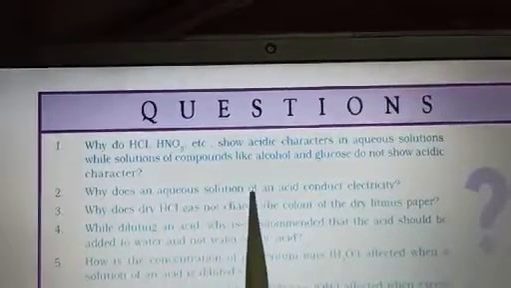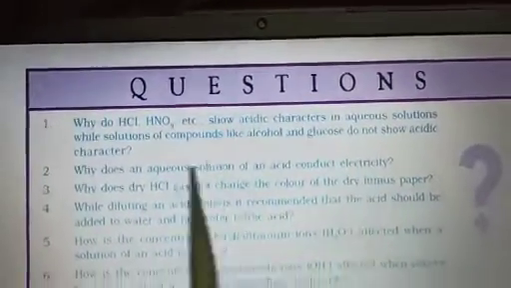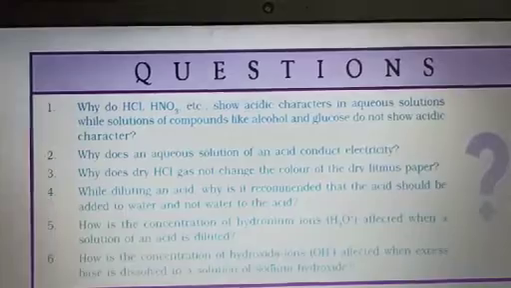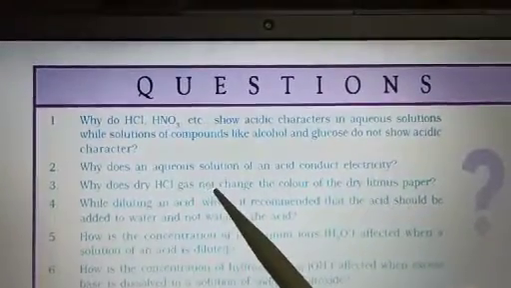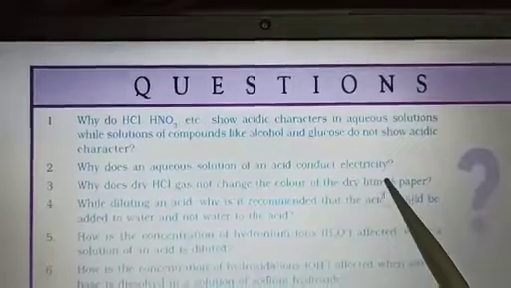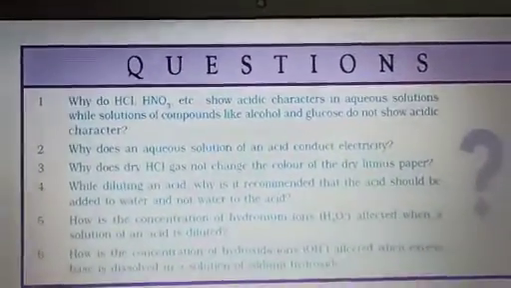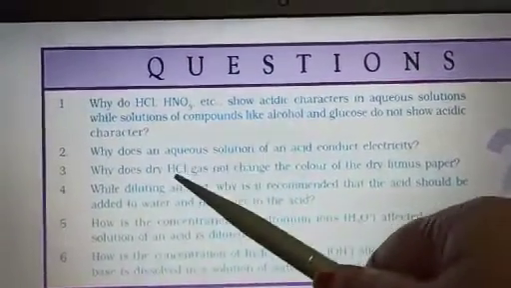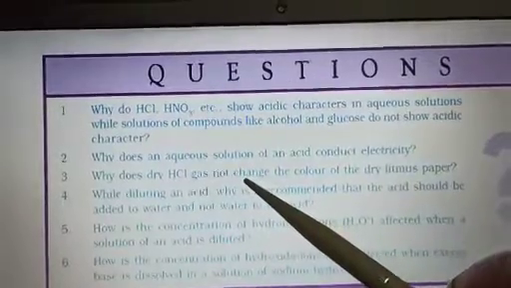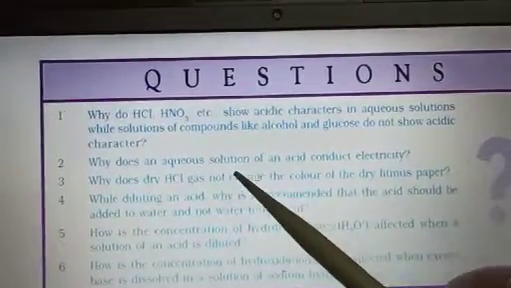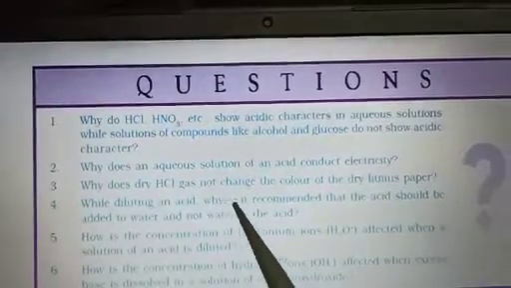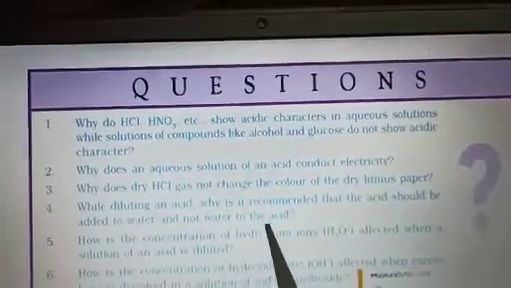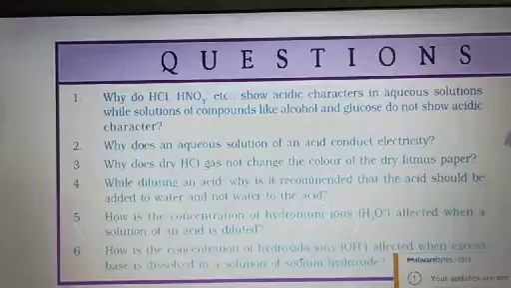Why does an aqueous solution of an acid conduct electricity? It is again because it dissociates into ions, and because of the dissociation of ions it can conduct electricity. Why does dry HCl gas not change the color of dry litmus paper? Again it is because the acidic character cannot be shown in absence of water, because in absence of water it will not dissociate into H plus ions, or the hydronium ions. While diluting an acid, why is it recommended that the acid should be added to water and not water to acid? The same question is asked, which I told you in the video also.